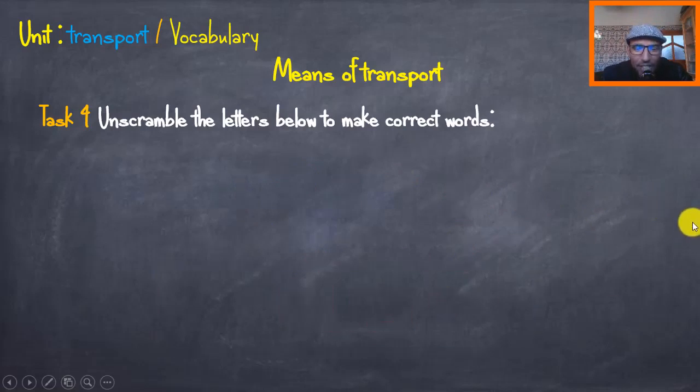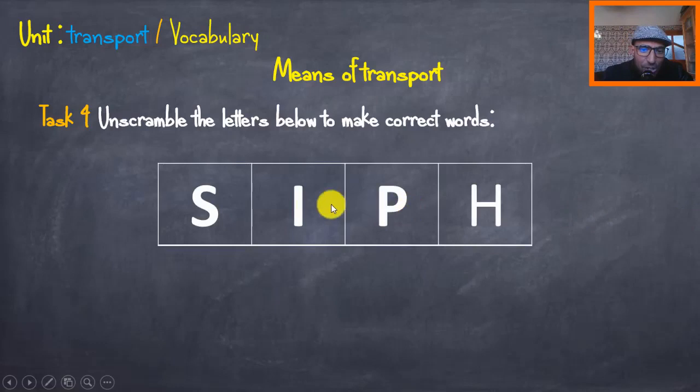Let's move ahead. We have other letters right now. Another word: S, I, B, H. Can you guess what the word is? Need help? Okay, listen.